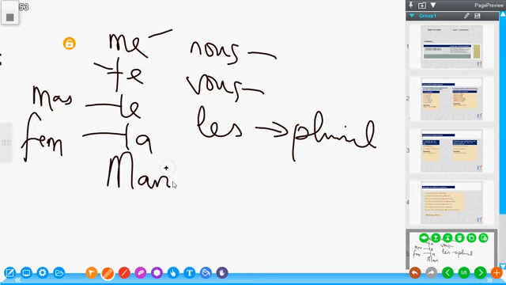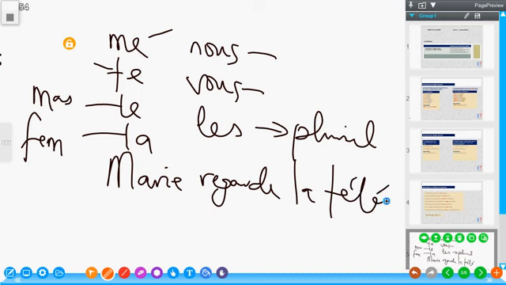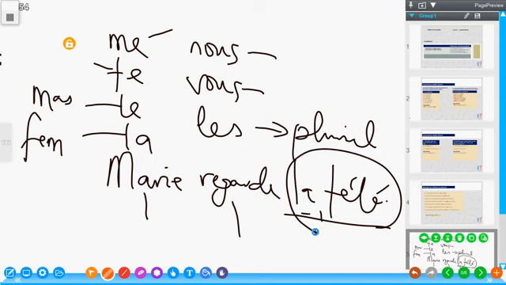So ici, par exemple, I said: Marie regarde la télévision. So here we have la télévision, which is a direct object because we have the subject, the verb, and the object. But the Frenchman says, although this is correct, there is a proper and an advanced way to say this. Because la télé is a feminine object, which is a noun, and we are to replace it with a third person feminine singular pronoun, it becomes Marie la regarde.